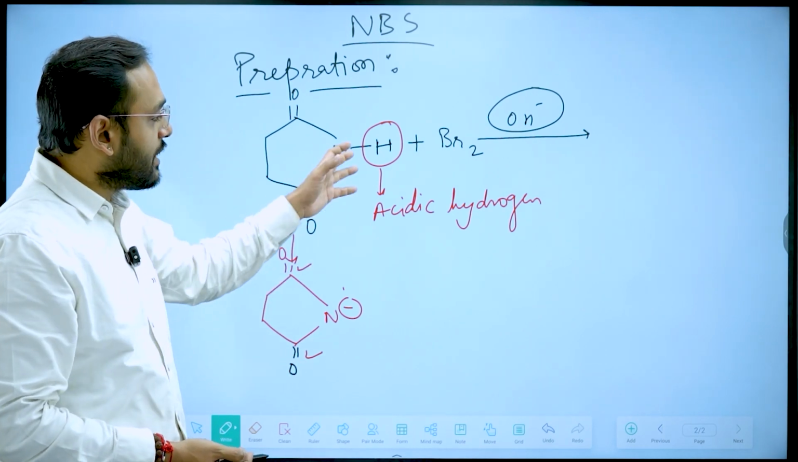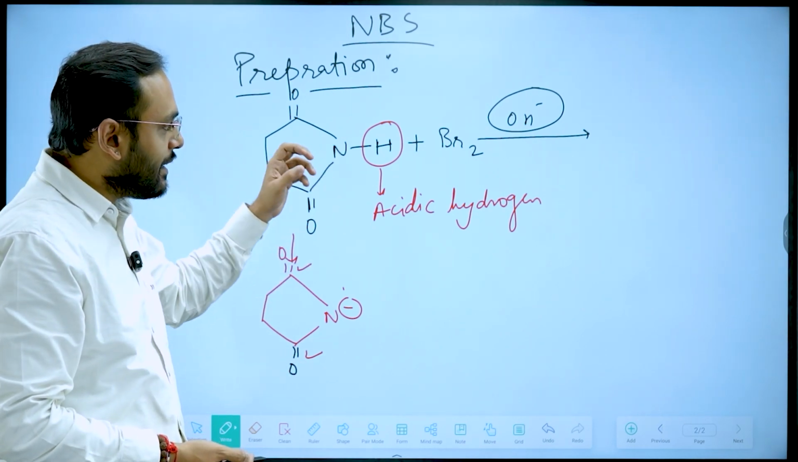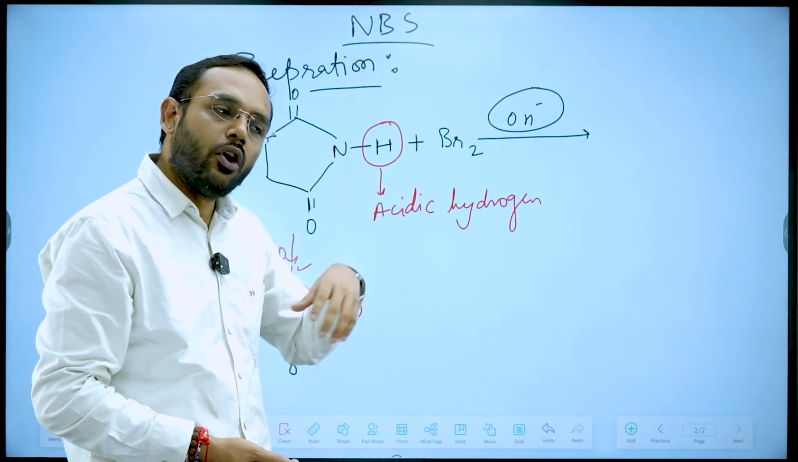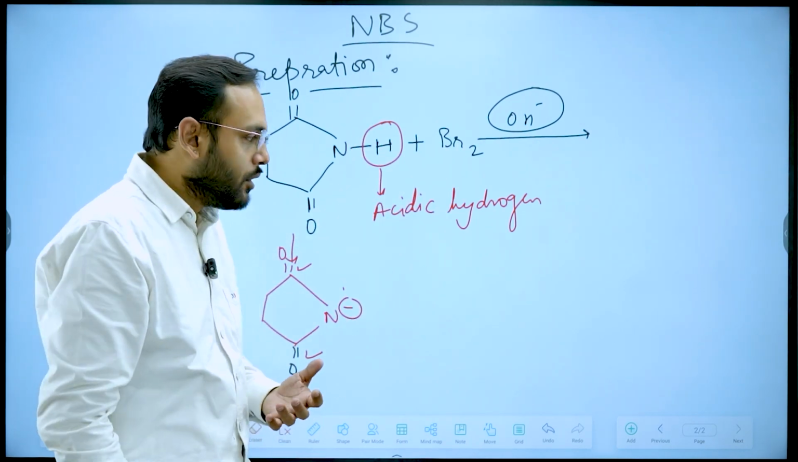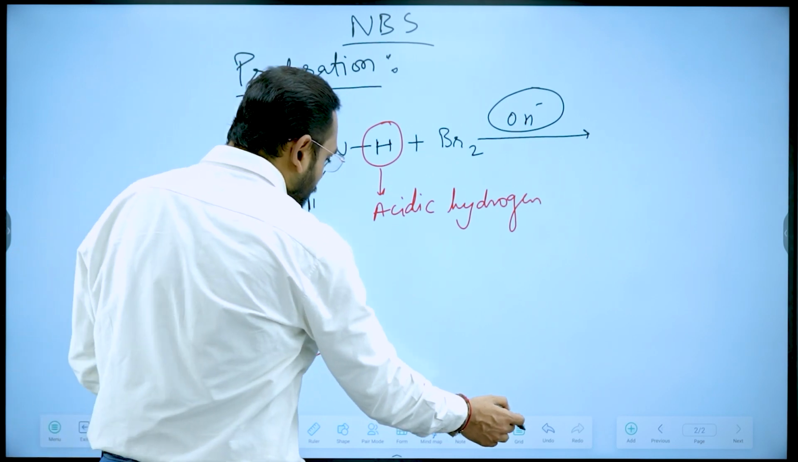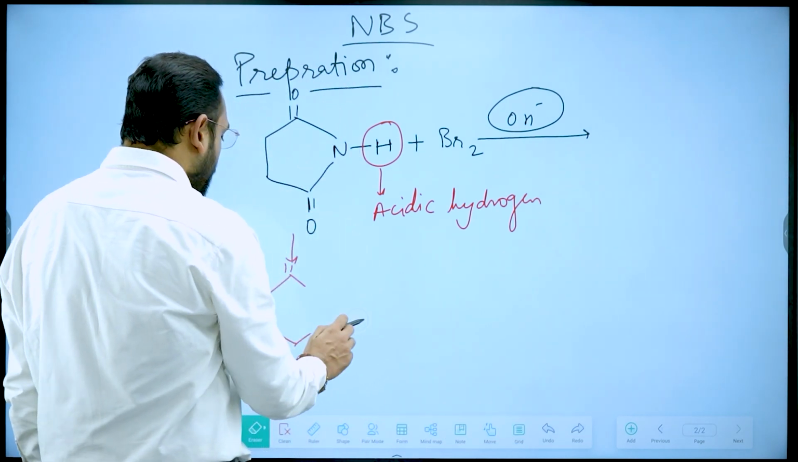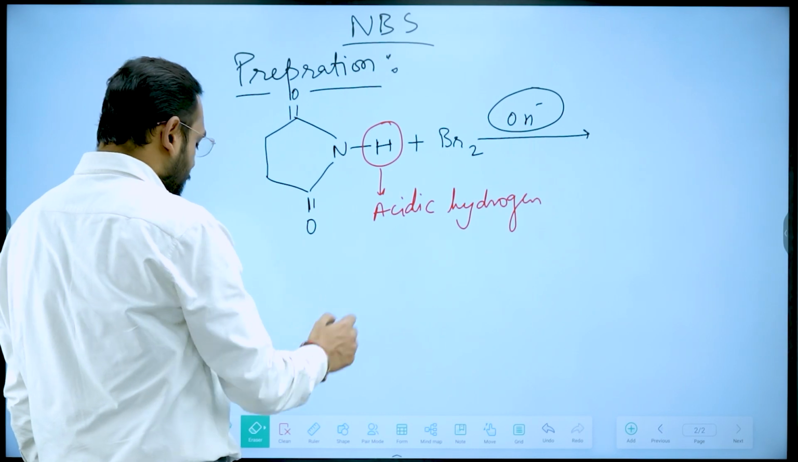Because of this, the hydrogen becomes acidic, and the easiest way to prepare N-bromosuccinamide is in the presence of OH minus, although it can be done in the presence of light also. But what we'll be going with today is preparing it in the presence of base.